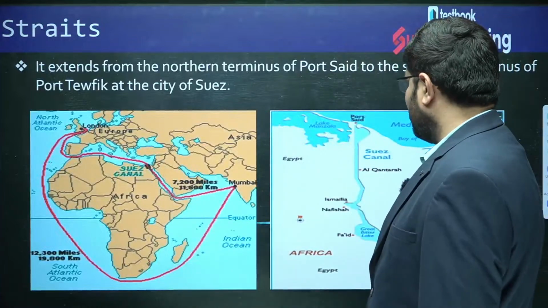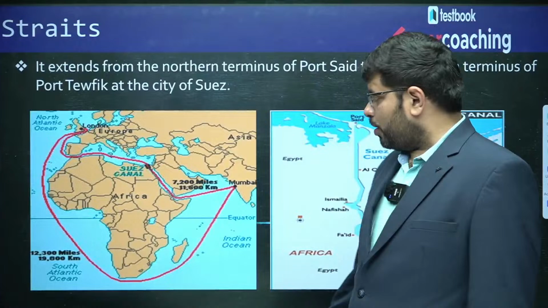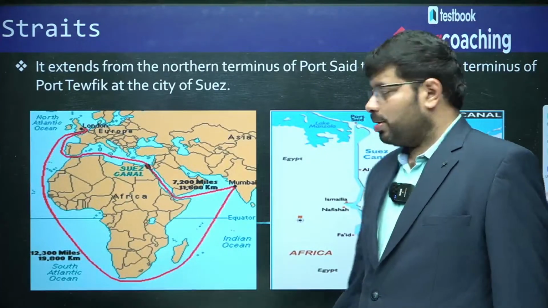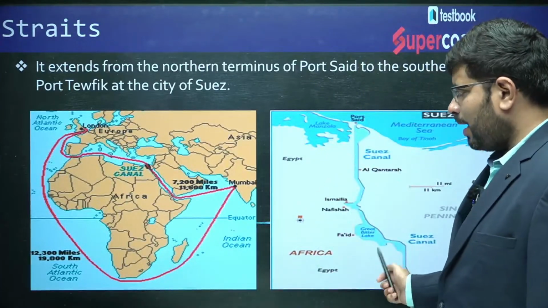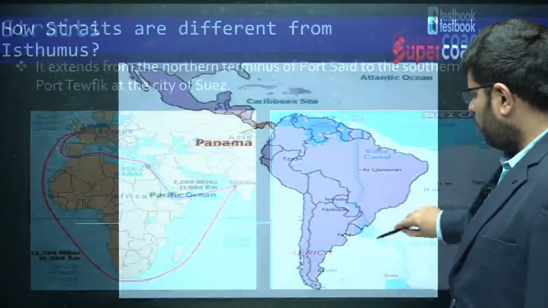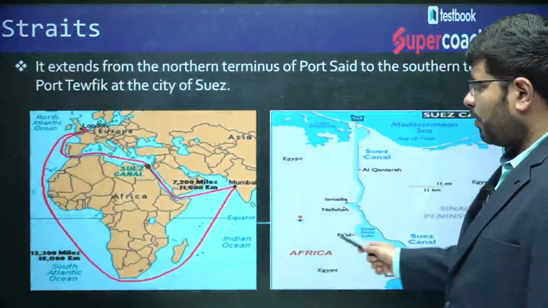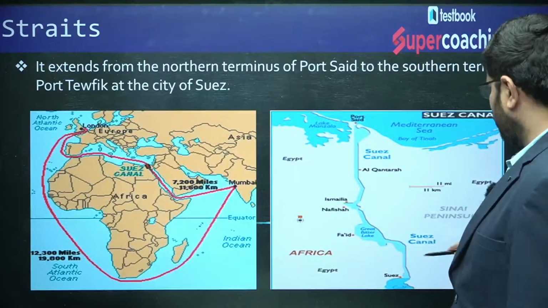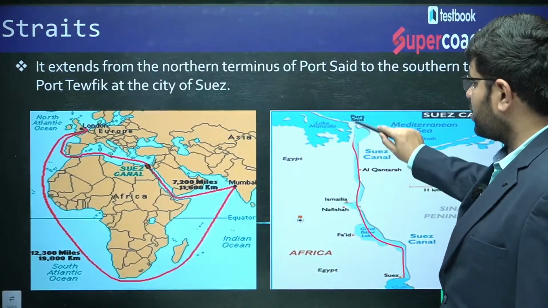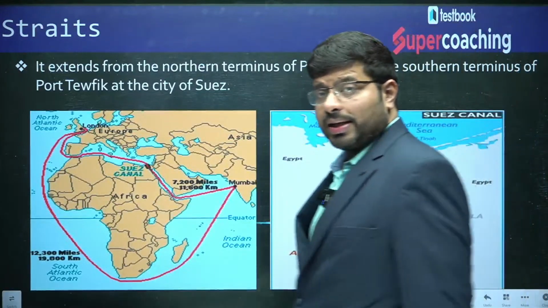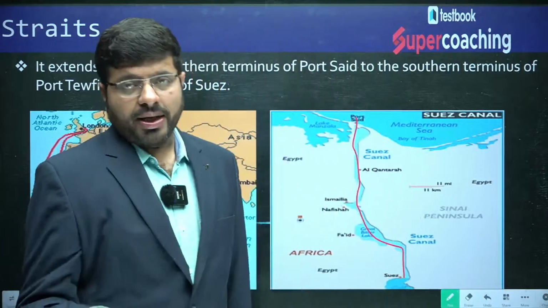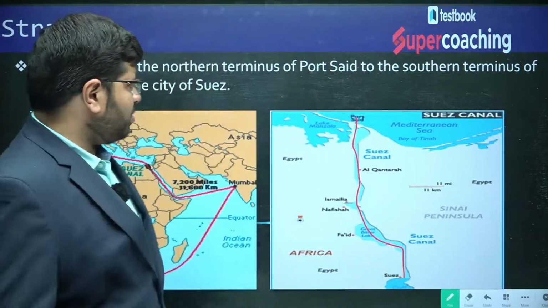The Suez Canal is nothing but a Suez Isthmus. There is a land, and across this land you have developed canals. You can see that this is a canal which is developed. The canals are man-made, and these will be acting as trade centers.